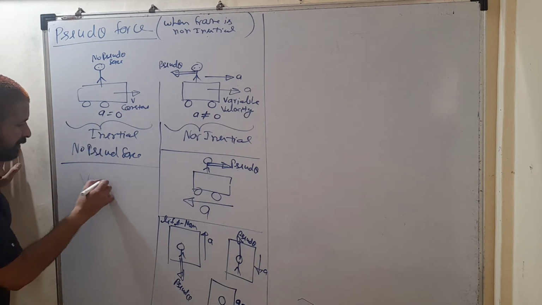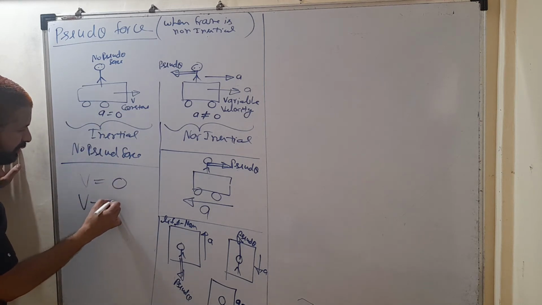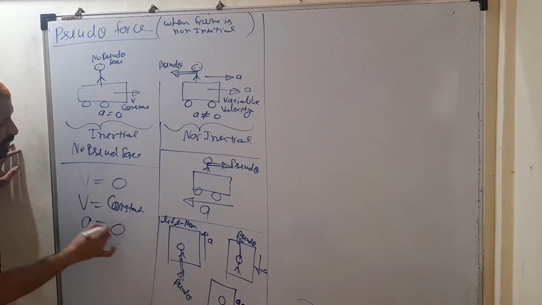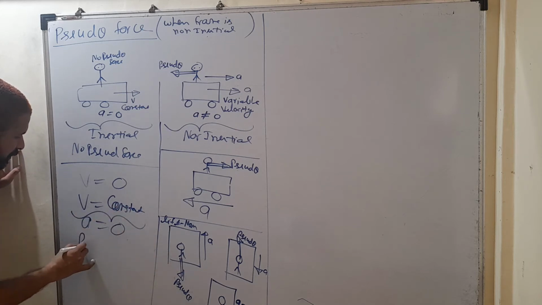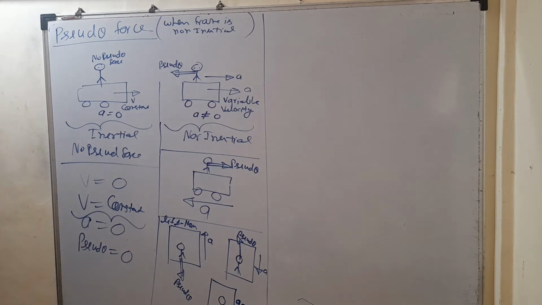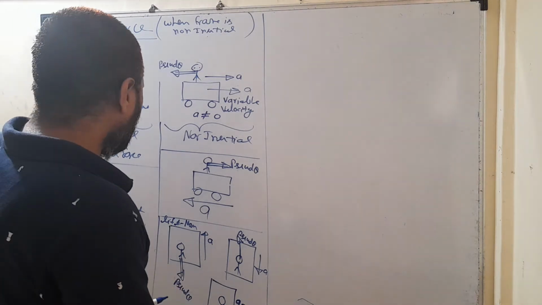So no pseudo force is acting on an inertial frame, where either its velocity is 0 or its velocity is constant. In both cases, the acceleration is 0. So no pseudo force acts on an object when it is on an inertial frame.